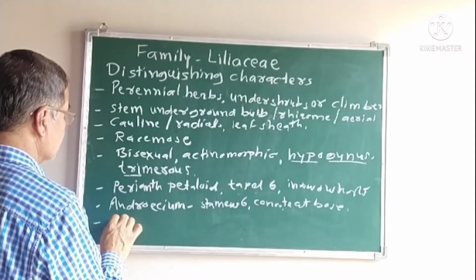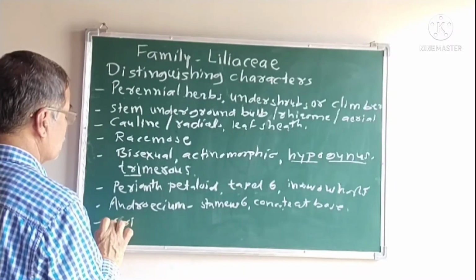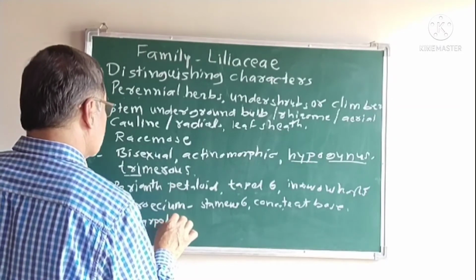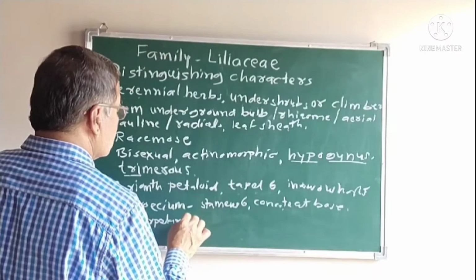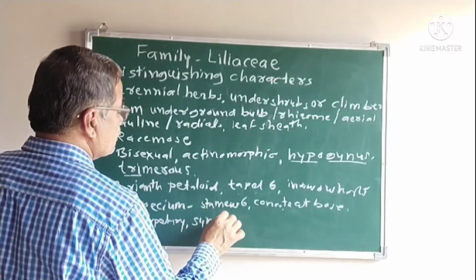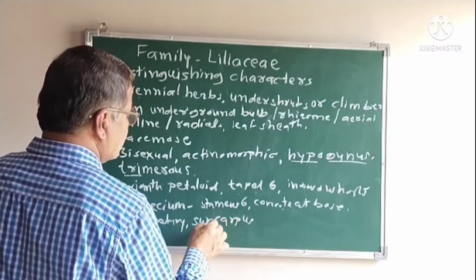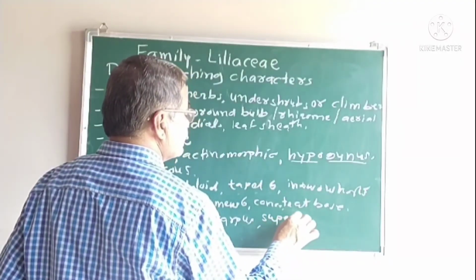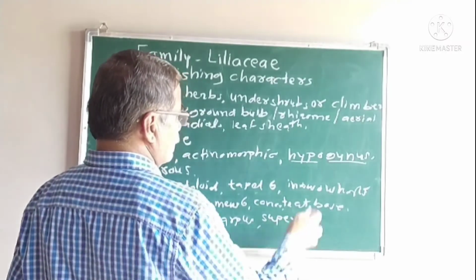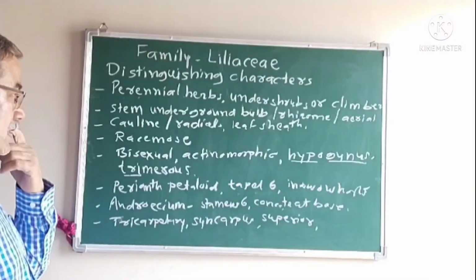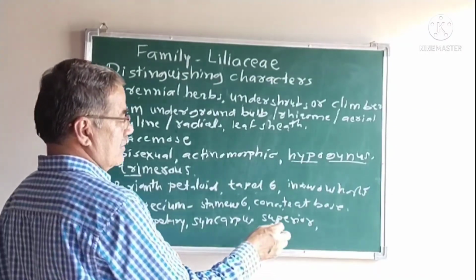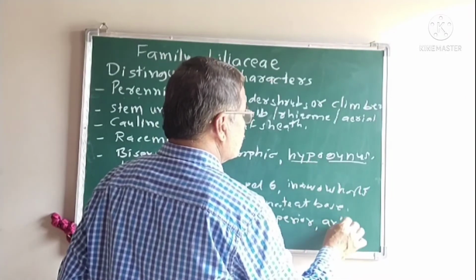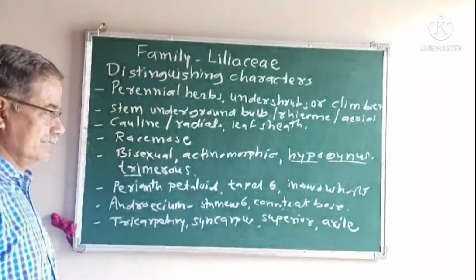Gynoecium is tricarpellary. Carpels are 3. Syncarpous means 3 carpels are fused to each other. Ovary superior means the perianth and androecium arise below the ovary. The ovary becomes superior, and there is the presence of axial placentation.